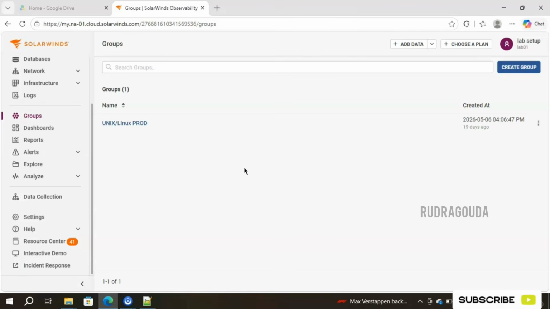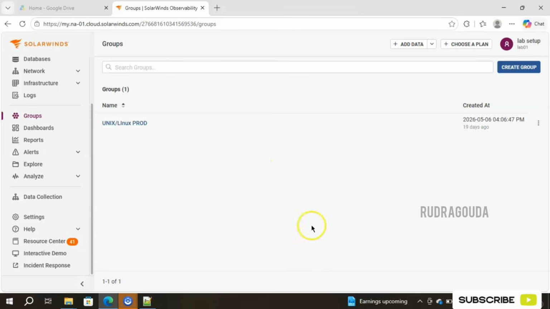So in simple words, groups are nothing but a logical collection of the monitored resources combined together for easier monitoring and management purposes. A group can contain servers, it can contain network devices, applications, databases, websites, cloud resources, Kubernetes components. Altogether, instead of monitoring every object separately, we can monitor them as a single unit using the groups. That is the importance. How to create the groups?